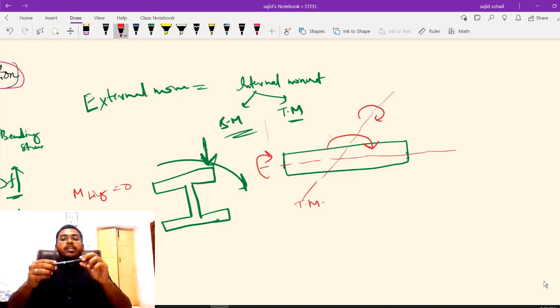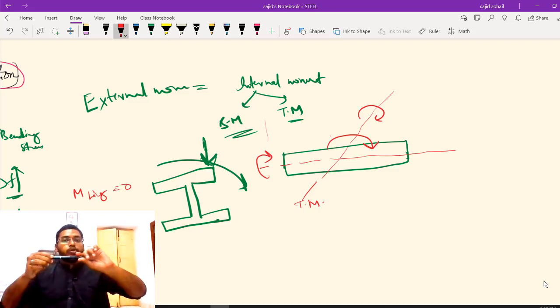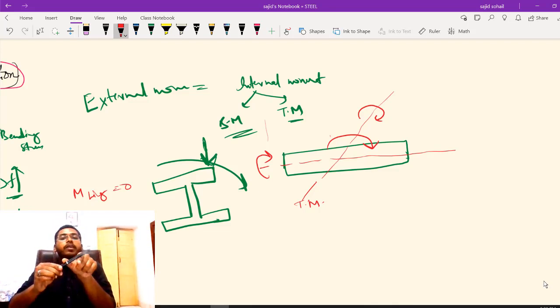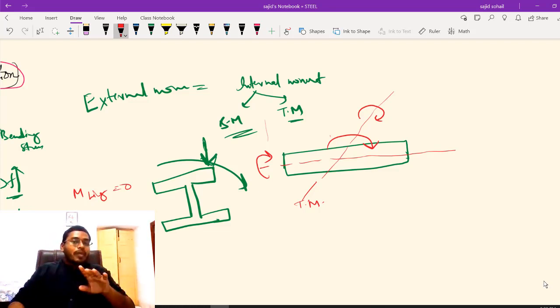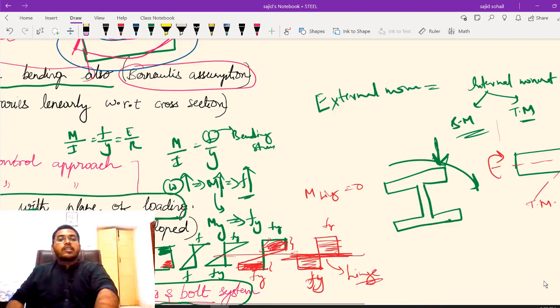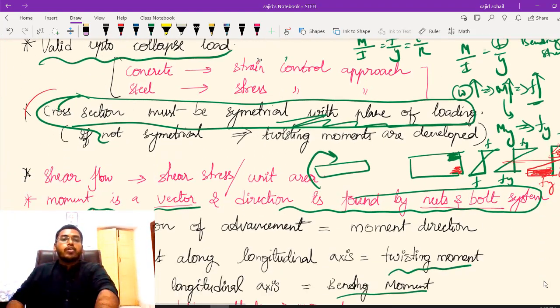So what was one doing? When I am applying moment along the longitudinal axis, it is trying to twist my body. That's why I am calling it as twisting moment. And when I am applying moment along my lateral axis, then what is happening? It is trying to bend my member. That's why I am calling it as bending moment. Done? Understood the concept? Perfect, right? So this is how it is done. These are the two moments which you should always keep in your mind.